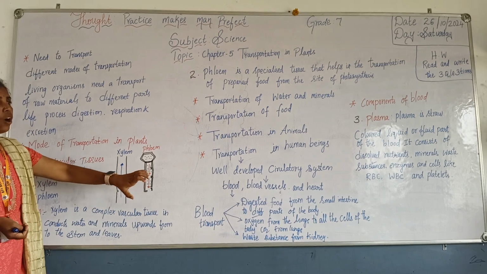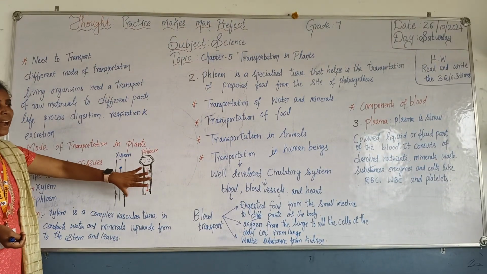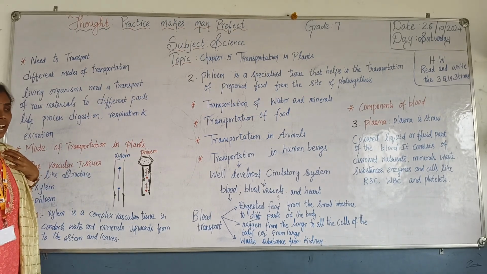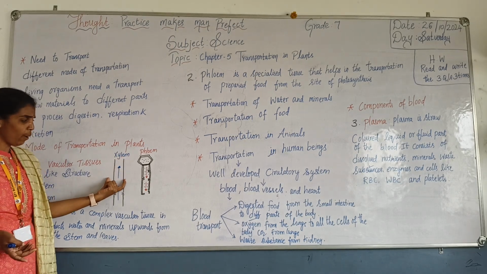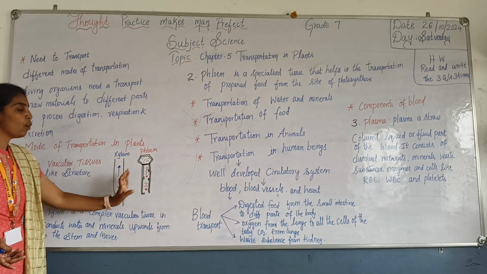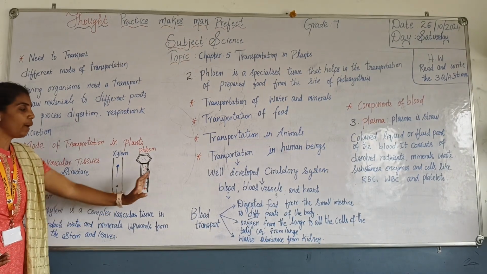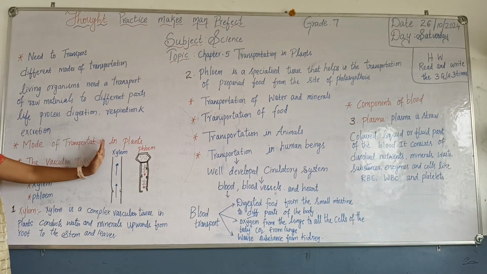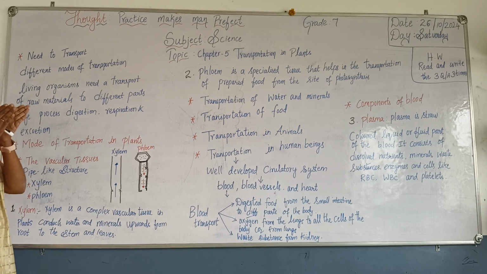See, in the plants or in the trees, whatever it is, we have cells, plant cells. Even we, the animals, the human beings, have our own cells. Like that, plants have their own cells. In that cell, there are 2 tissues present. Those 2 tissues are called xylem and phloem. So in the vascular tissue, only the xylem and phloem are present. The vascular tissue is like a pipe system.